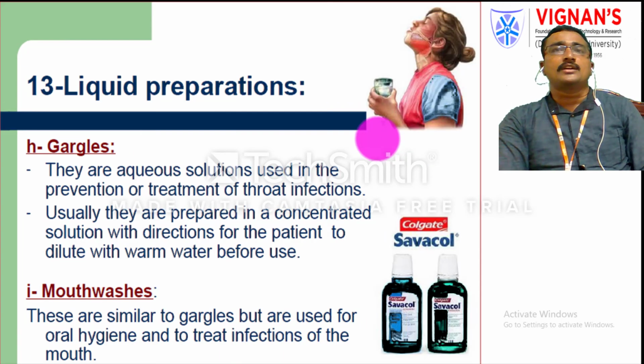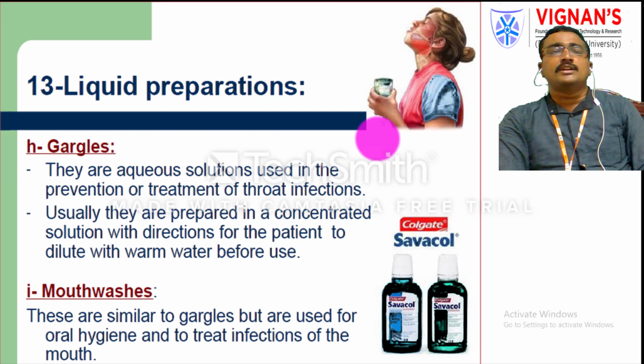The other liquid preparations are gargles and mouthwashes. Gargles are aqueous preparations mainly used to prevent throat problems or mouth infection problems, especially throat infections. Usually they are prepared as a concentrated solution with the direction to the patient to dilute with an equal amount of water before use. Either cold water or warm water can be recommended, but especially we recommend warm water. You dilute the gargle with warm water and rinse your mouth for controlling and preventing sore throat problems.